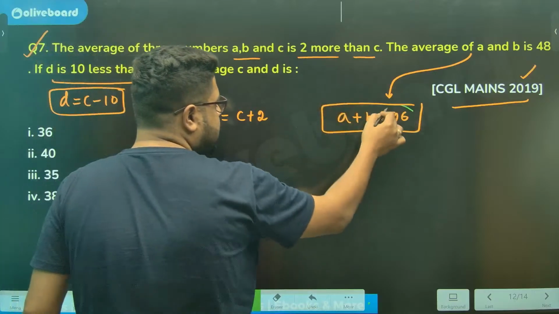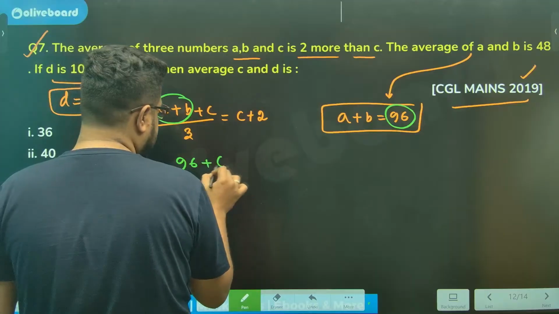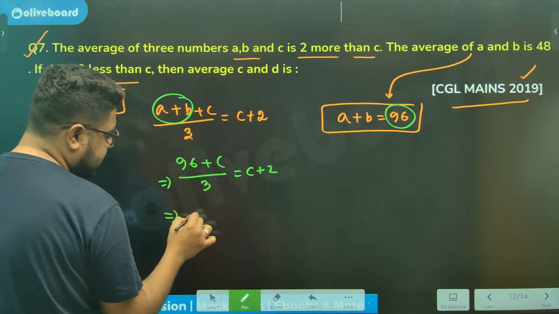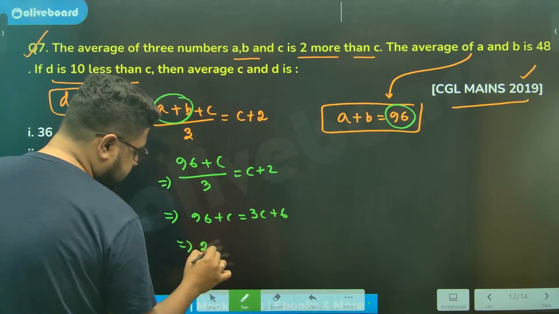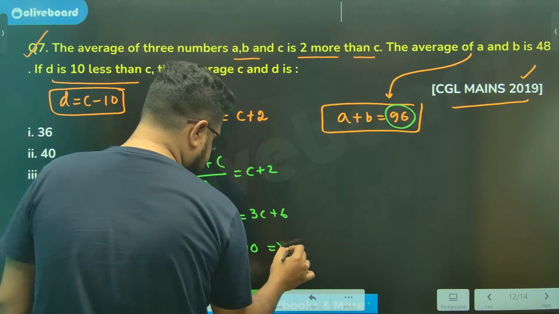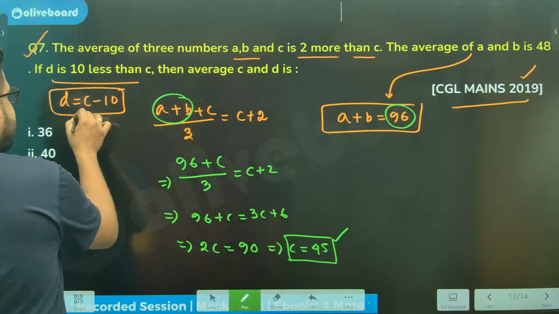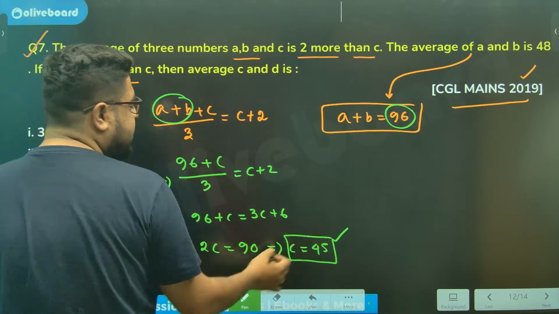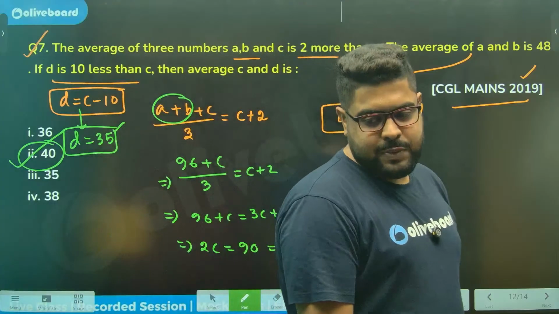A plus B equal to 96. You put it over here. So 96 plus C divided by 3 is equal to C plus 2, sir. So just next line, 96 plus C equal to 3C plus 6. So 2C equal to 90, right? 2C is 90. This is okay, sir. So C is 45. C is 45. So D will be what, sir? 35. Average of 35 and 45. You don't need any calculations for that. That is 40. That has to be 40, sir.